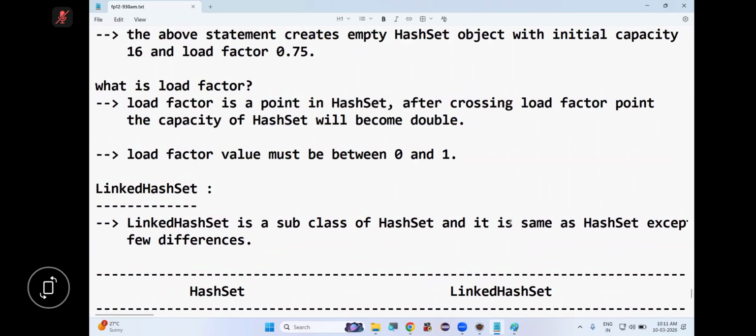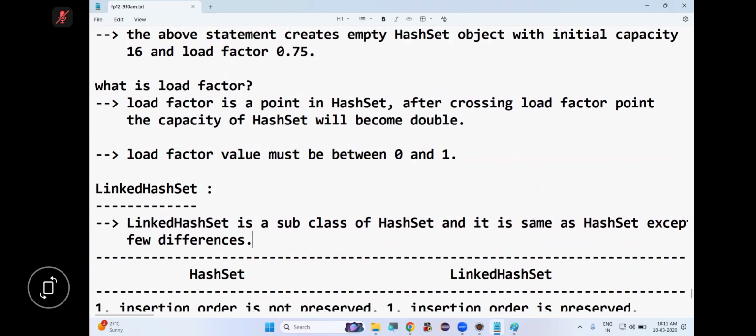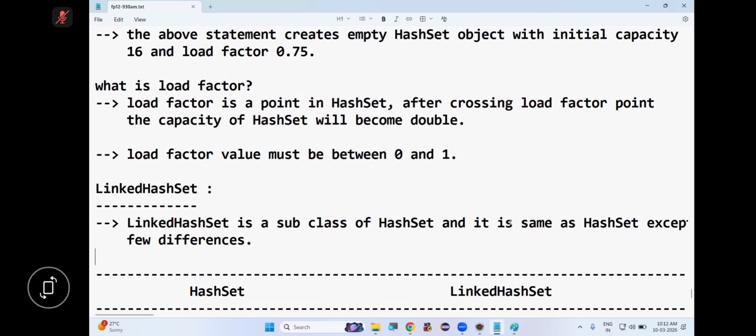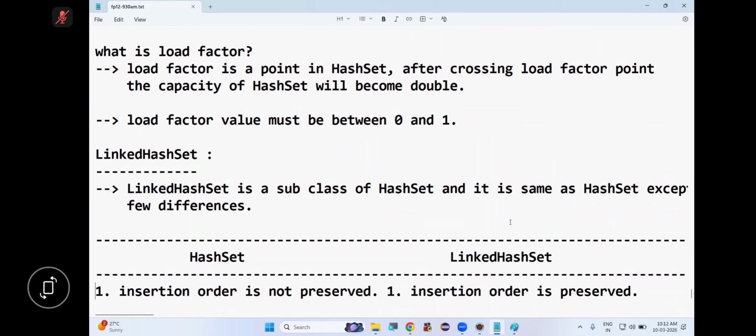First we have HashSet, second we have LinkedHashSet. So now listen, see the differences. Tell me, in HashSet is insertion order preserved or not preserved? But in LinkedHashSet insertion order is preserved. That is the first difference. Second difference: all these are collection classes, HashSet and LinkedHashSet.